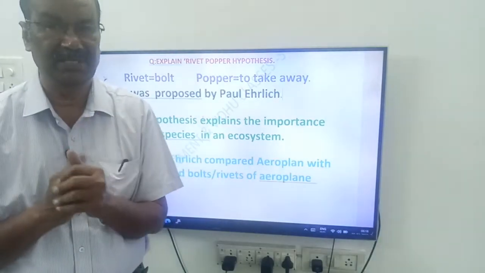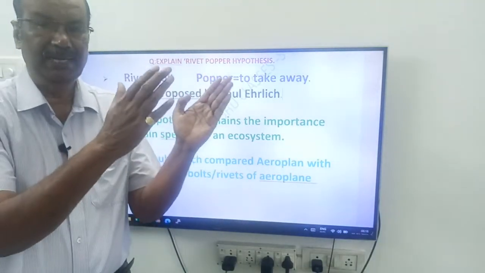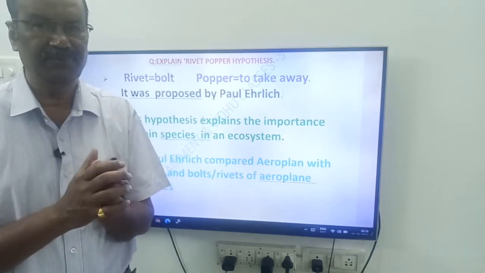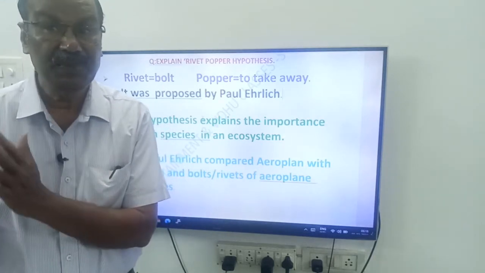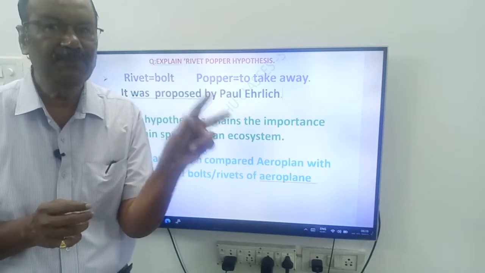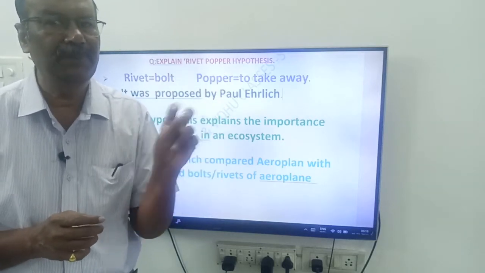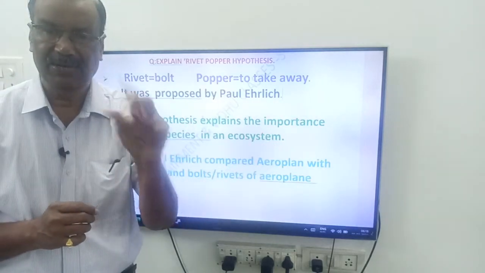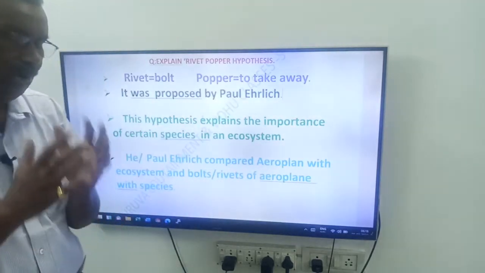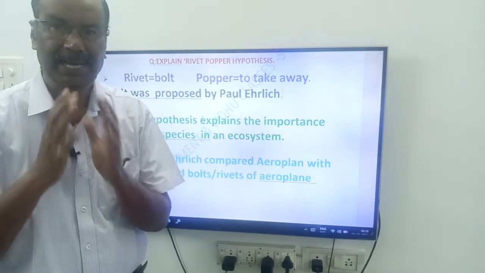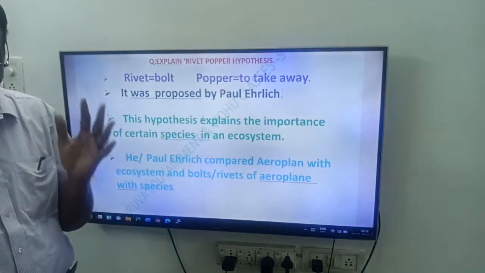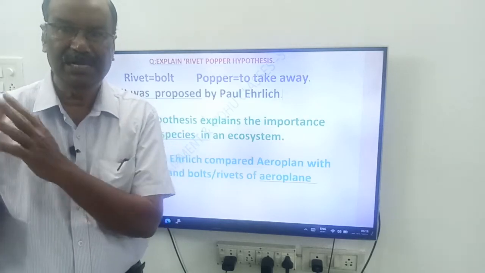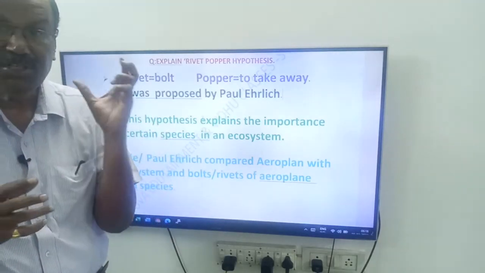This is for NEET and EAMCET. He compared the aeroplane with an ecosystem, and the bolts or rivets of the aeroplane with species. Each bolt represents a species and the aeroplane represents an ecosystem.